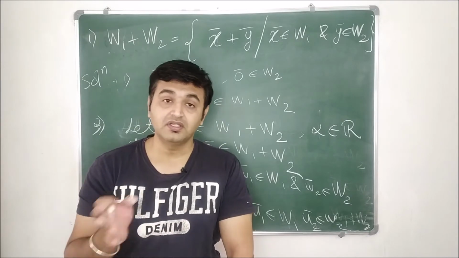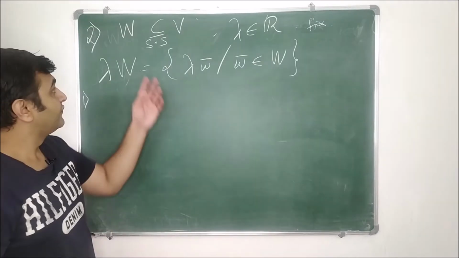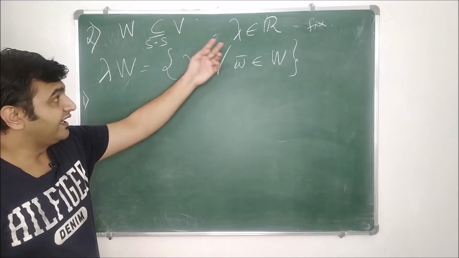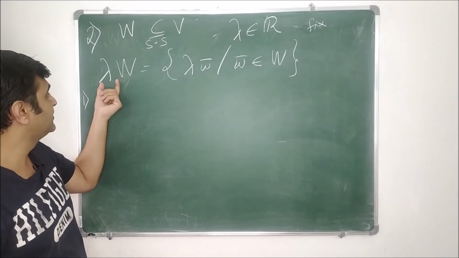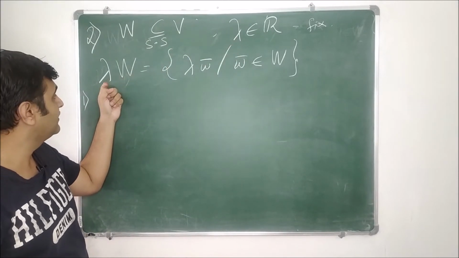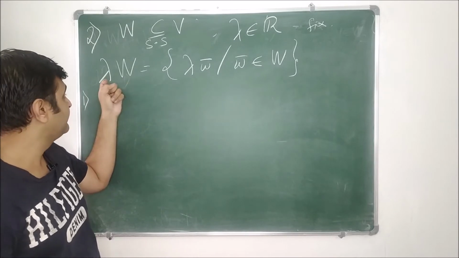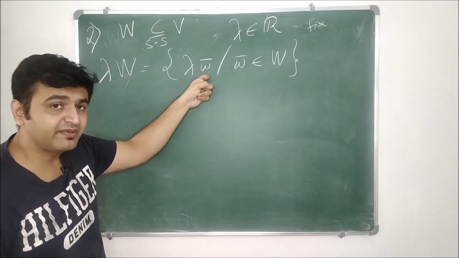Now let's go for the scalar multiplication. If W is a subspace of V and lambda is some fixed real number, you do this multiplication. How do you multiply a scalar with a set? You multiply that scalar with each element of that set.